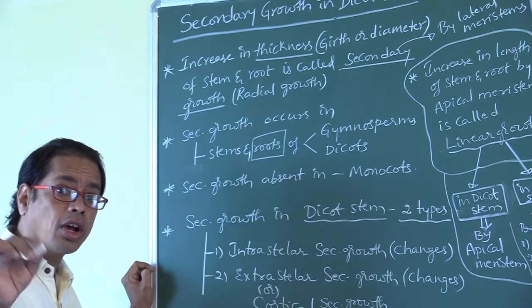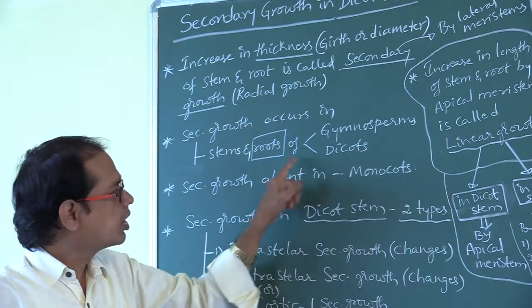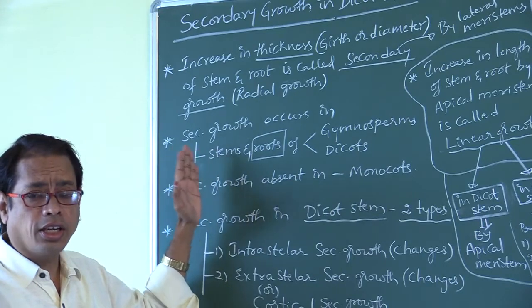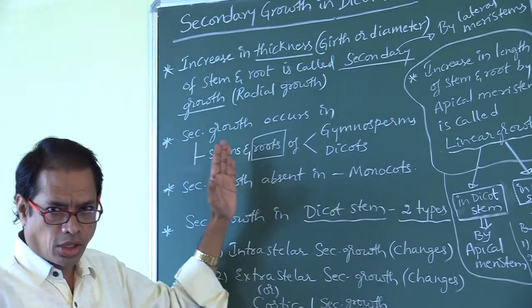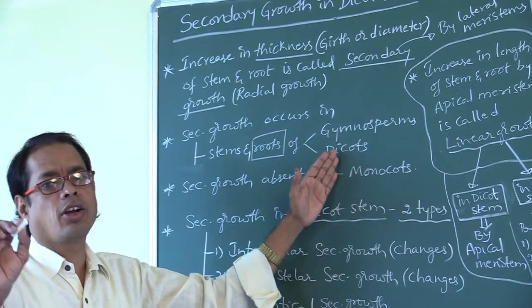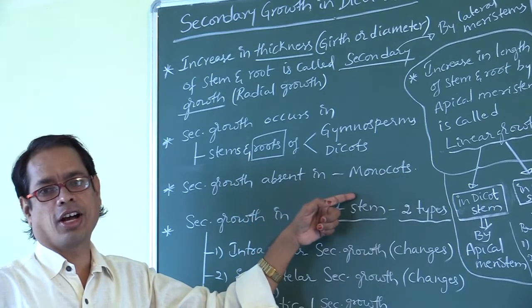It also occurs in roots of gymnosperms and roots of dicots. So secondary growth occurs in stems and roots of both gymnosperms and dicots, and is absent in monocots.